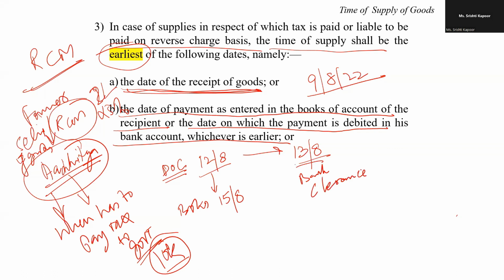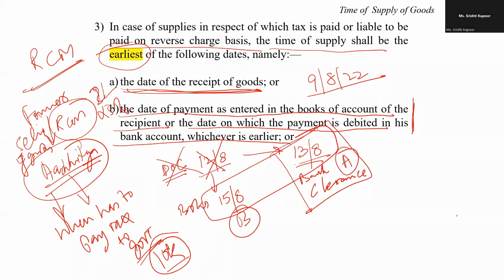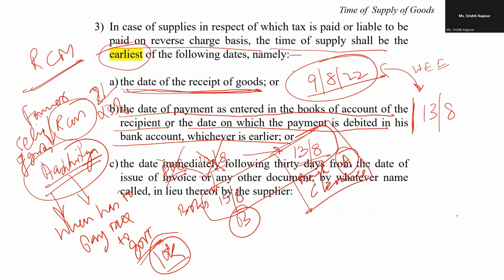Now, my dear friend, which will be the day? Now, first is the 9th of August. Now, what will be the second? A or B, whichever is earlier, we have to see. In this case, the date of check will not matter. It will be the earliest of these following two, A or B. In this case, the bank cleared this check on the 13th of August, so the next date will be the 13th of August. Now, out of these two, we have to see whichever is earlier. Since in this case the 9th of August is clear, the 9th of August is the day.